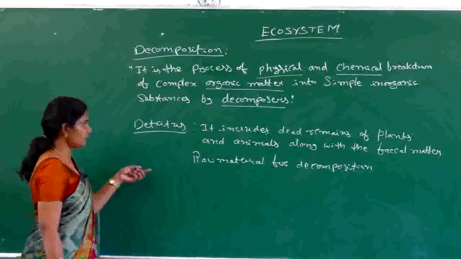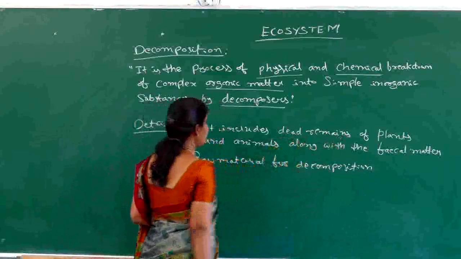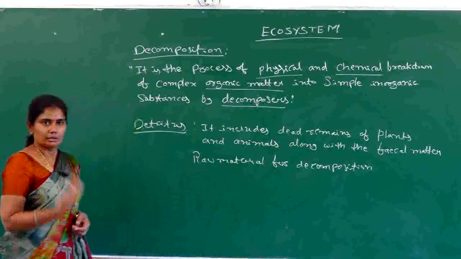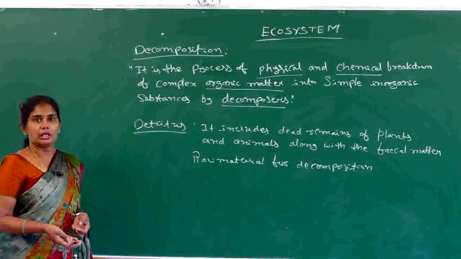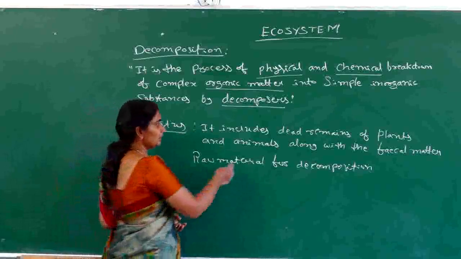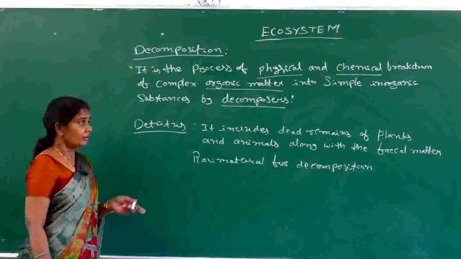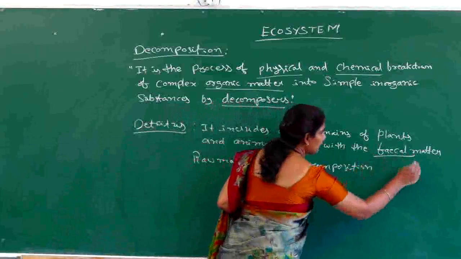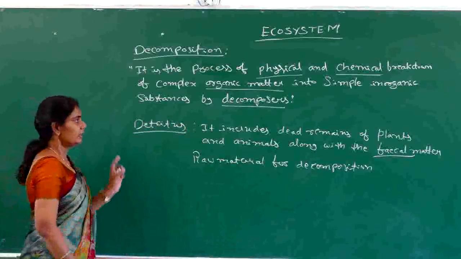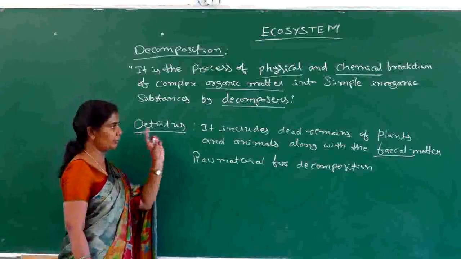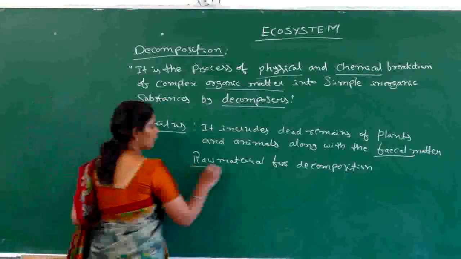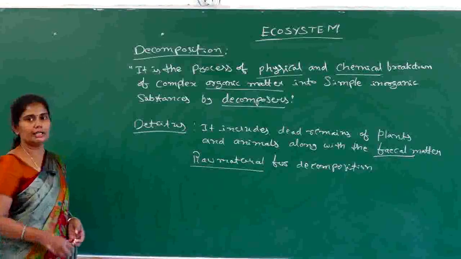As we said, it includes dead remains of plants and animals. Dead remains of plants means weathered out leaves, twigs, bark, flowers, etc. from the plant body, and also the dead bodies of animals. And when it comes to animals, the fecal matter is also included in detritus. So detritus is considered as the mixture of dead remains of plants and animals and also the fecal matter. This is the most important raw material for the process of decomposition.